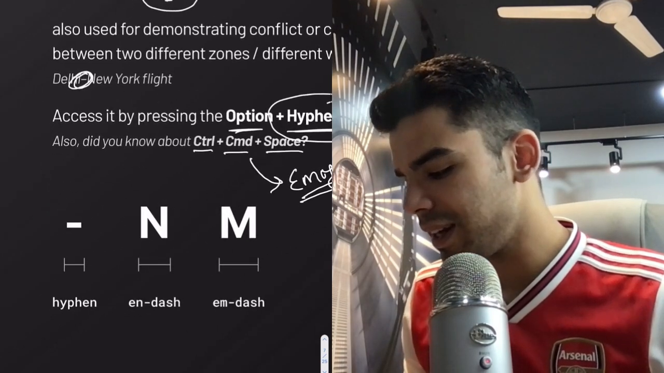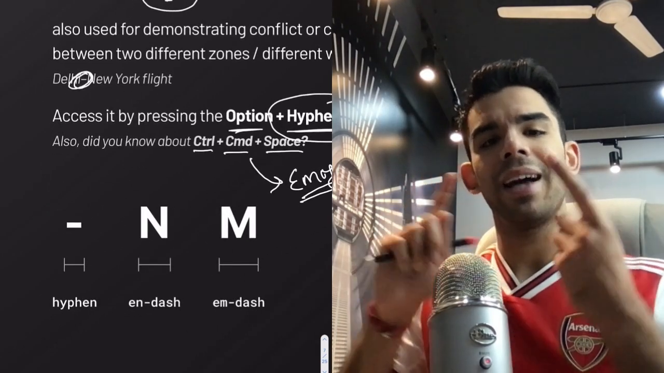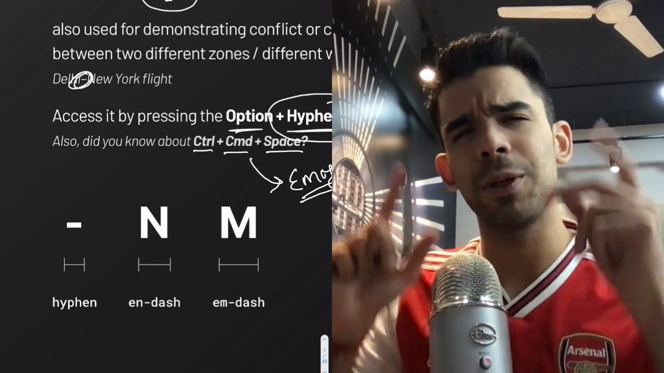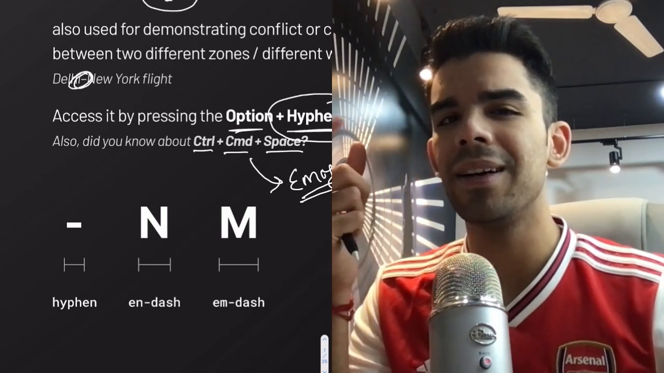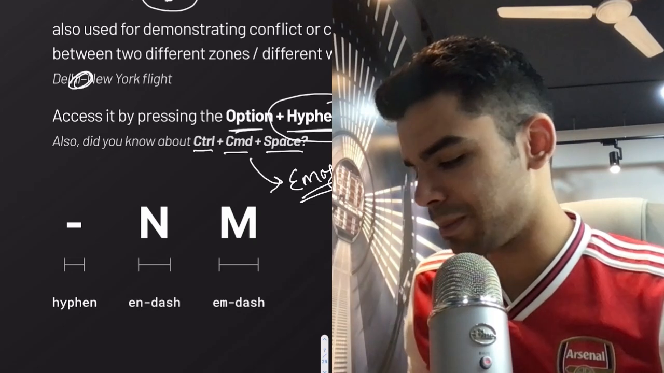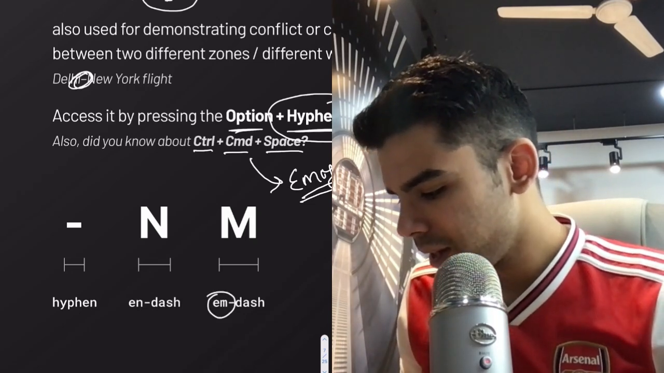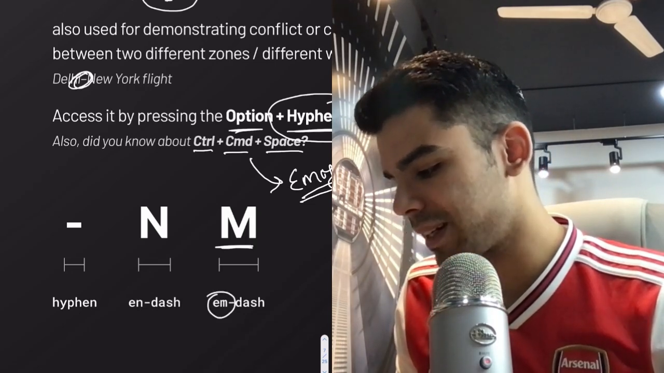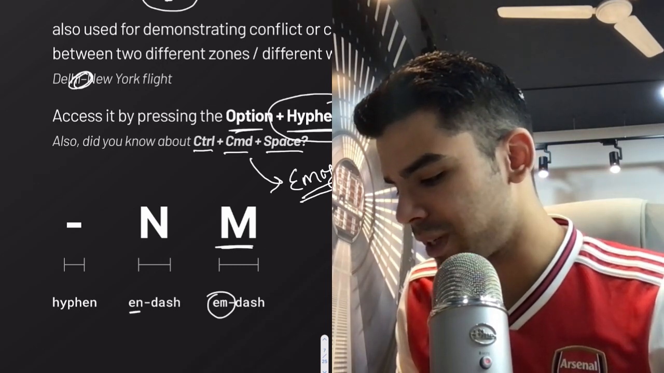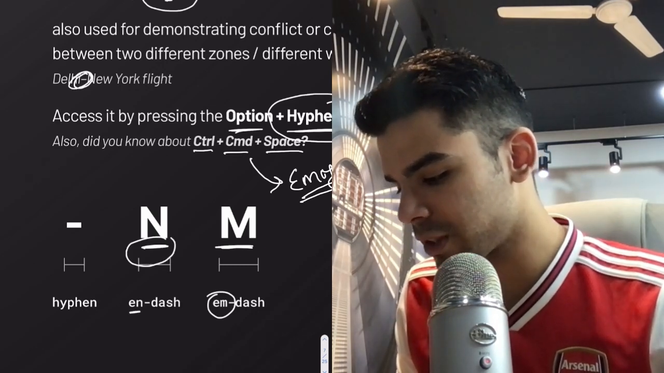So there are 3 different dashes: there is hyphen, there is n dash and m dash. But you would be wondering, why is it called n dash or m dash? It's basically because m refers to the width of the character m, and n dash would refer to the character n. So this is smaller, right?